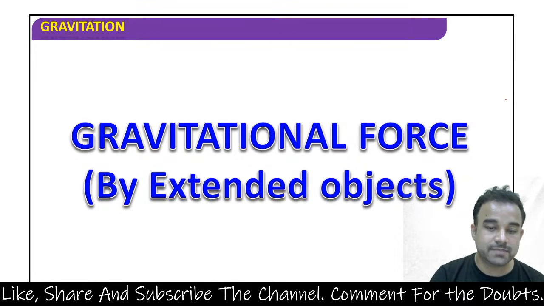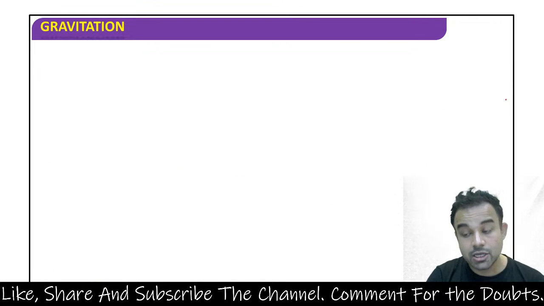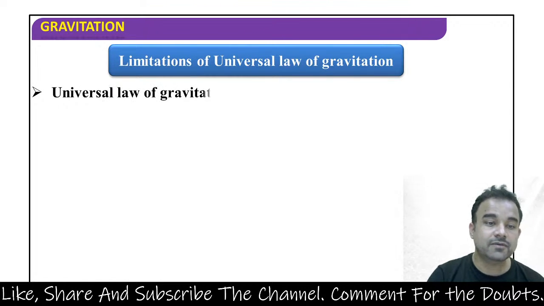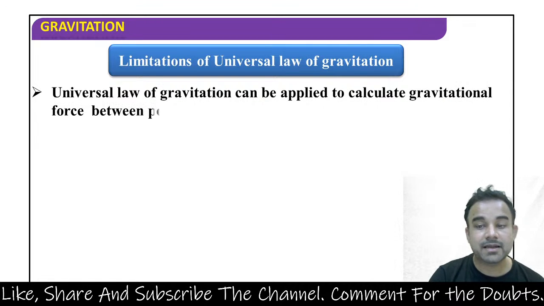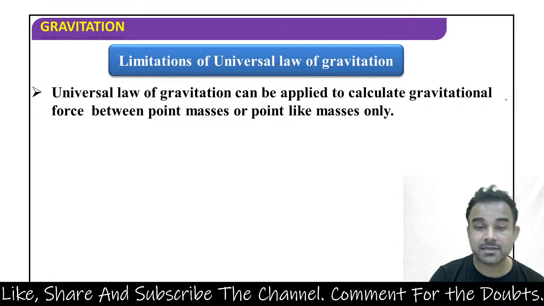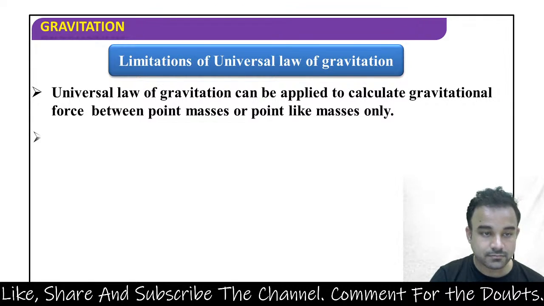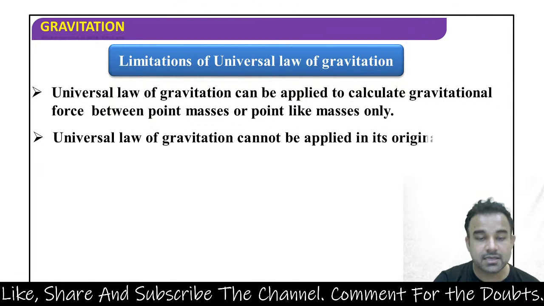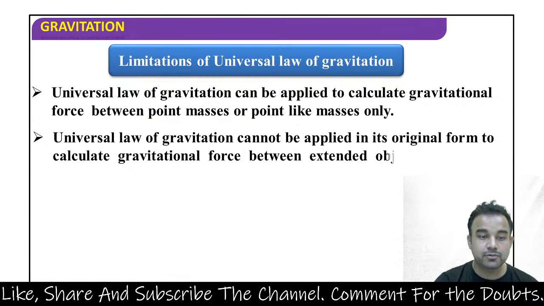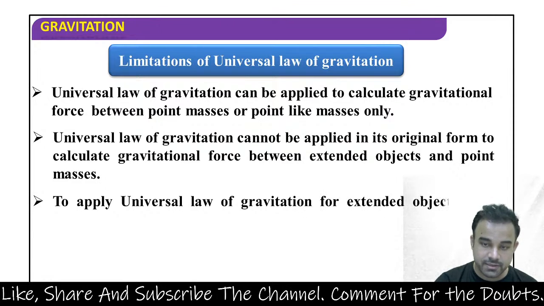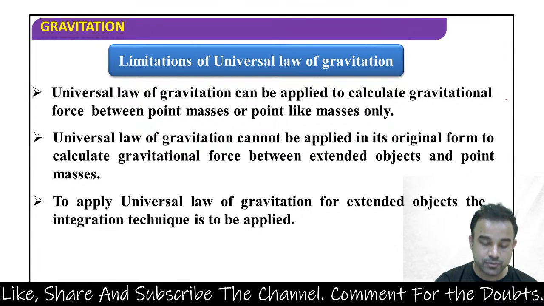Now gravitational force by extended object, अगर ऑब्जेक्ट बड़ा है तो उस केस में आप को रेडियस भी कंसीडर करना पड़ेगा। लिमिटेशन ऑफ यूनिवर्सल लॉ ऑफ ग्रेविटेशन क्या है? Universal law of gravitation can be applied to calculate gravitational force between point masses and point-like masses only. तो एक्सटेंडेड ऑब्जेक्ट के लिए वैलिड नहीं रहता है। Universal law of gravitation cannot be applied in its original form to calculate gravitational force between extended object and point masses. To apply universal law of gravitation for extended object, the integration technique is to be applied.